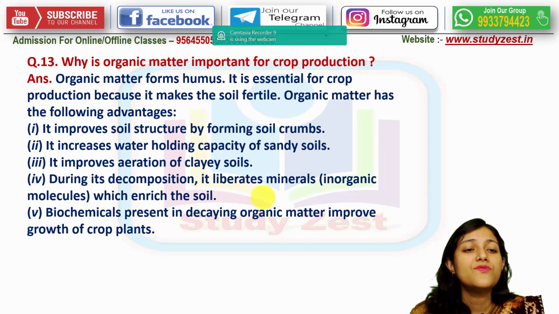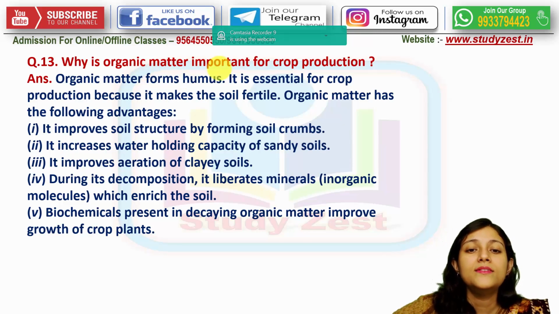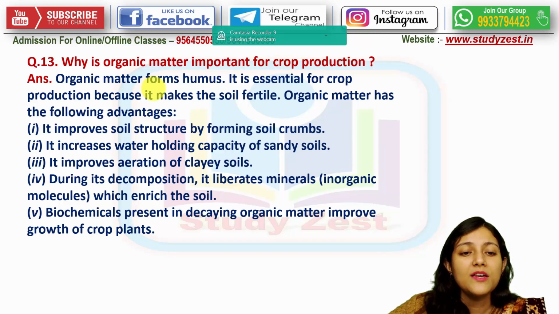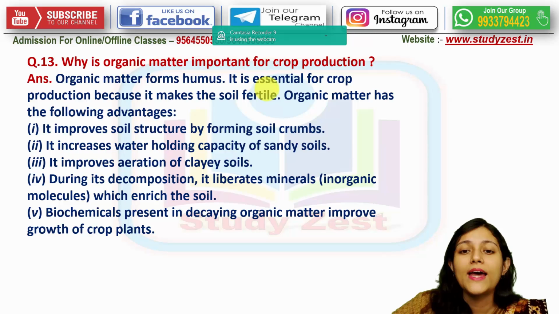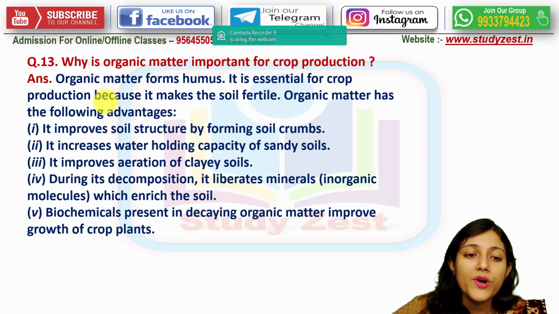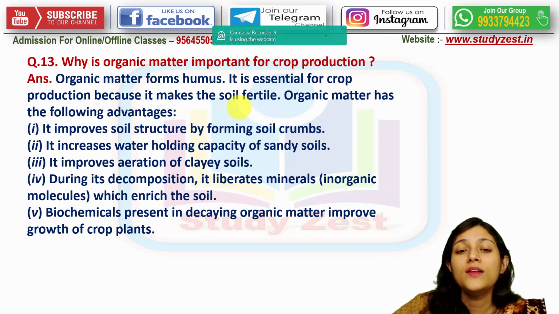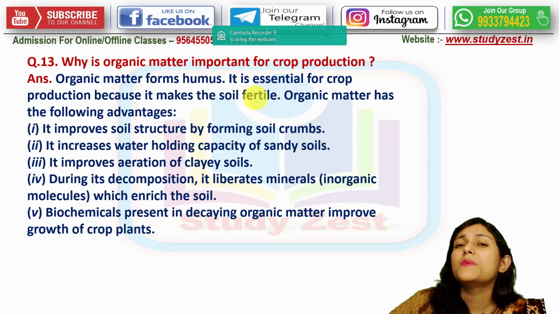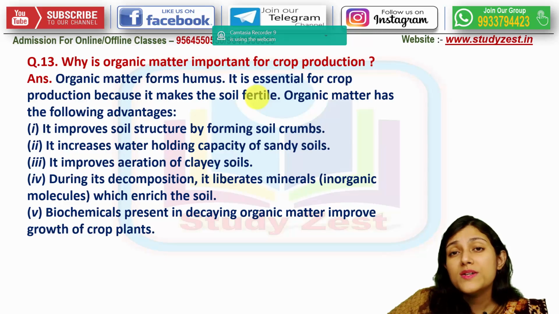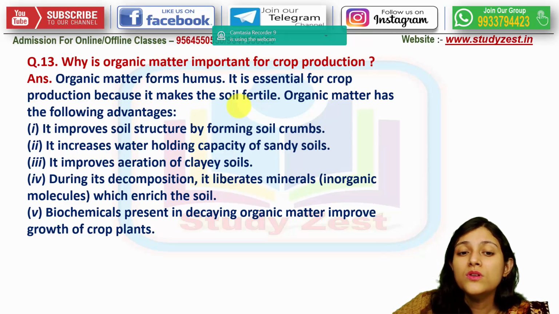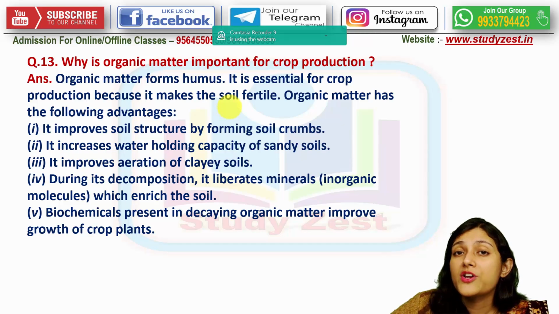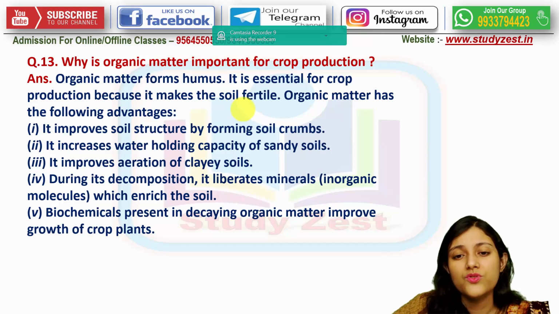Next question is, why is organic matter important for the crop production? See, organic matter forms humus and it is essential for crop production because it makes the soil fertile. Definitely organic matter से क्या होता है, organic matter में humus रहता है और humus अगर soil के साथ mix हो जाएगा तो soil will be fertile. अगर soil fertile है तो crop production बहुत ही easy और बहुत ही smooth हो जाता है.